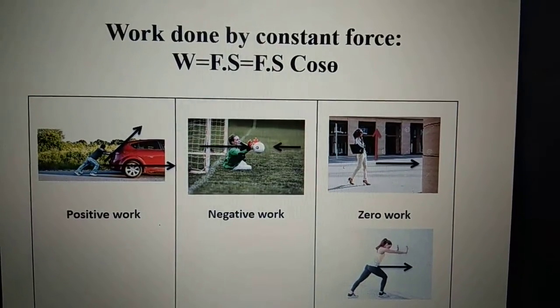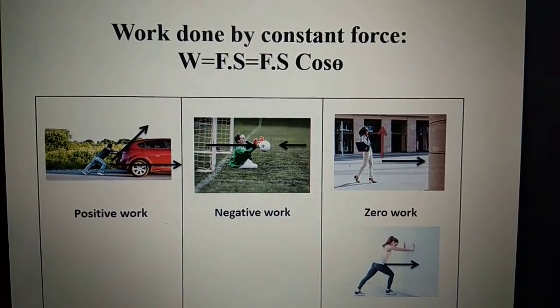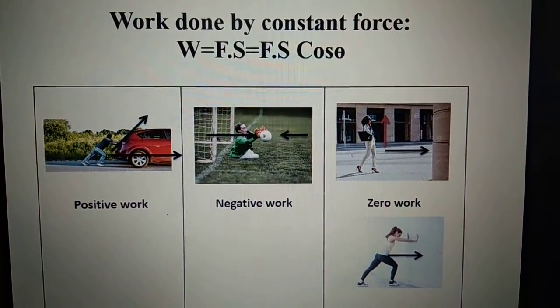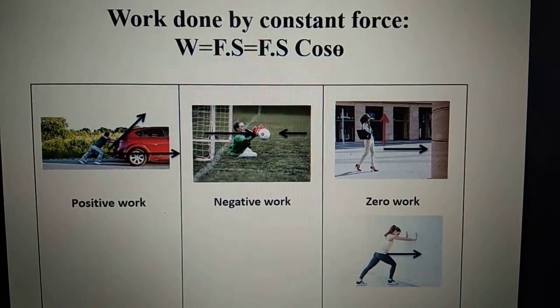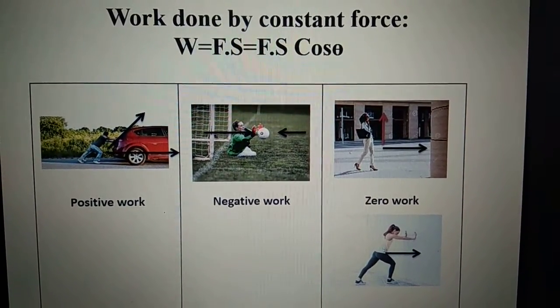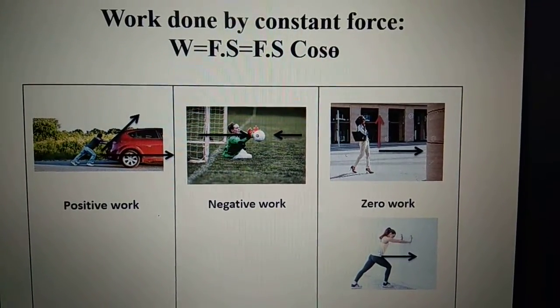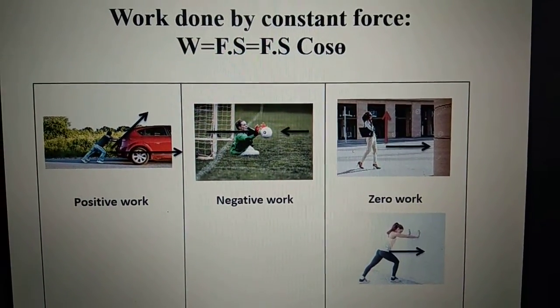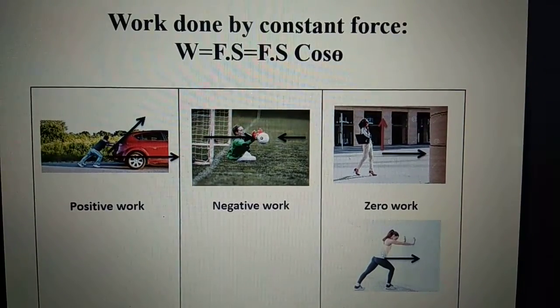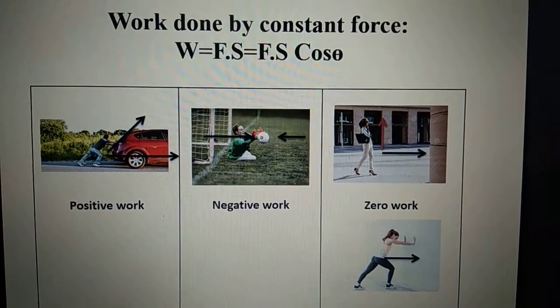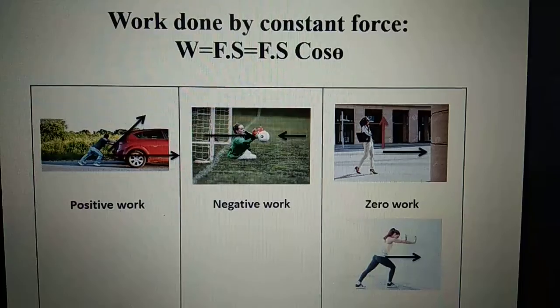Dot product means that force is a vector quantity, displacement is a vector quantity, but work done is actually a scalar quantity. So W can also be written as Fs cos theta. That is the expansion of that dot product. Now work can be of three types: positive work, negative work or zero work.